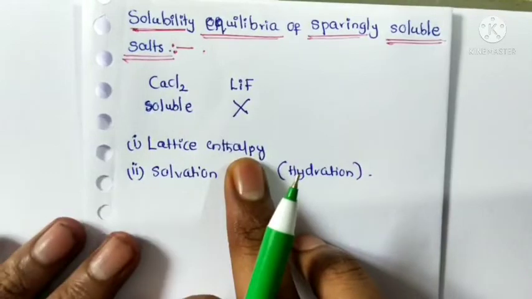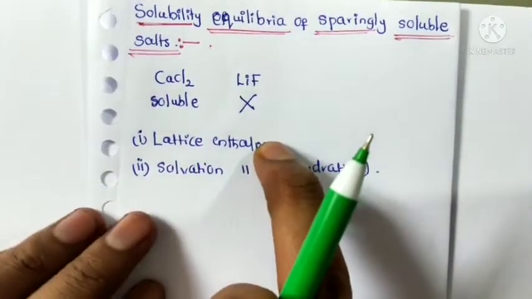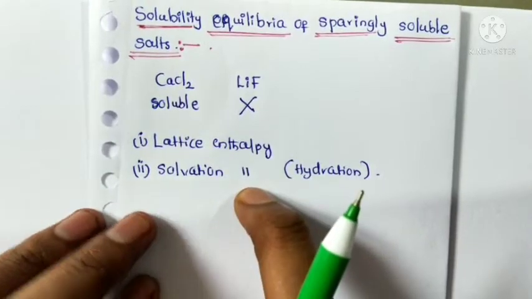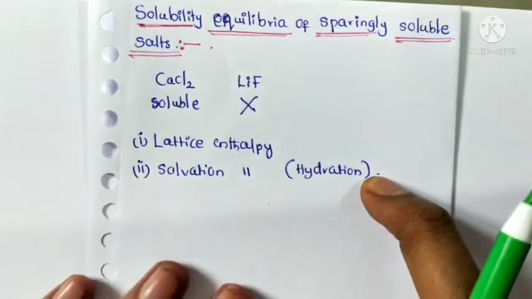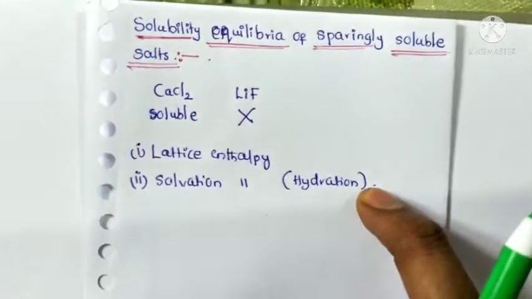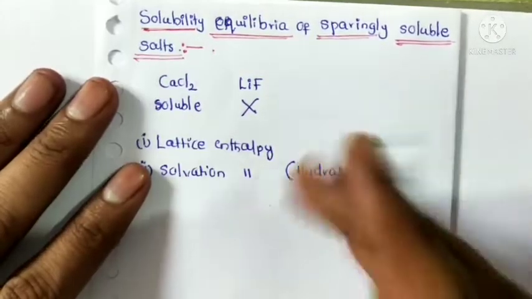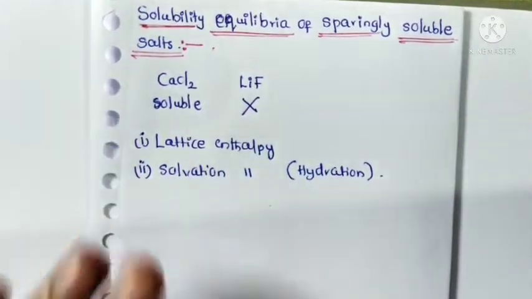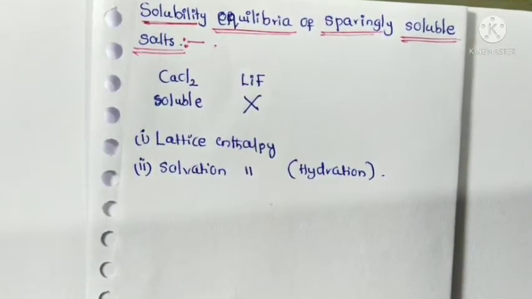Enthalpy is nothing but energy, so don't get confused. Lattice energy and solvation enthalpy, or solvation energy, hydration energy, hydration enthalpy, are all the same kind of term. Coming to the point, some salts are highly soluble and some are insoluble. Salts are nothing but ionic solids.